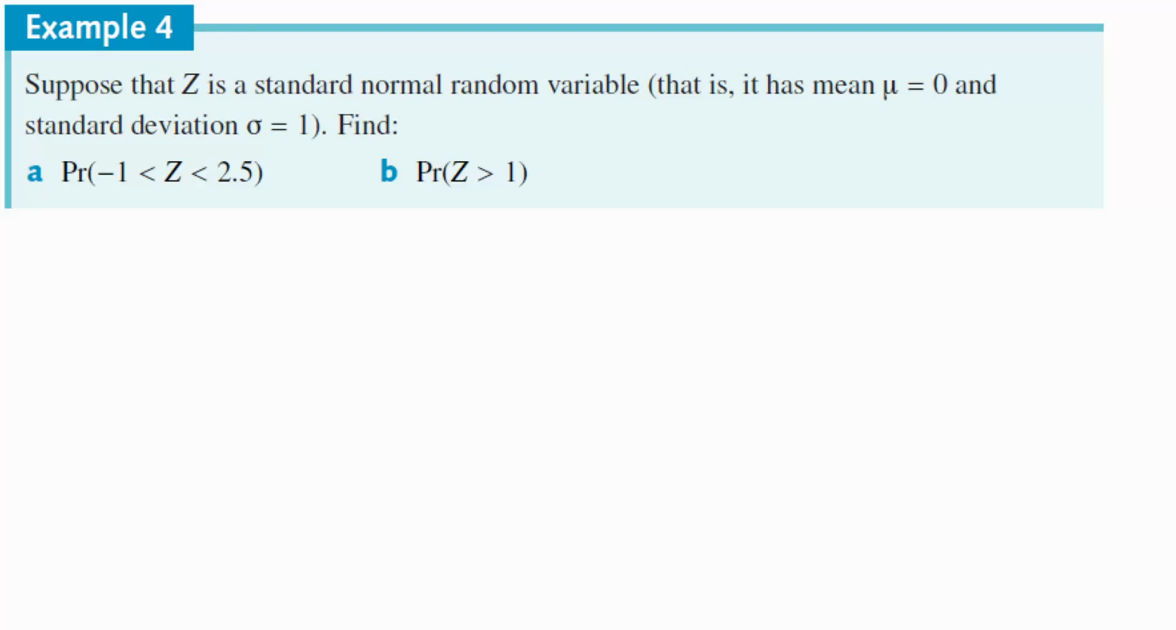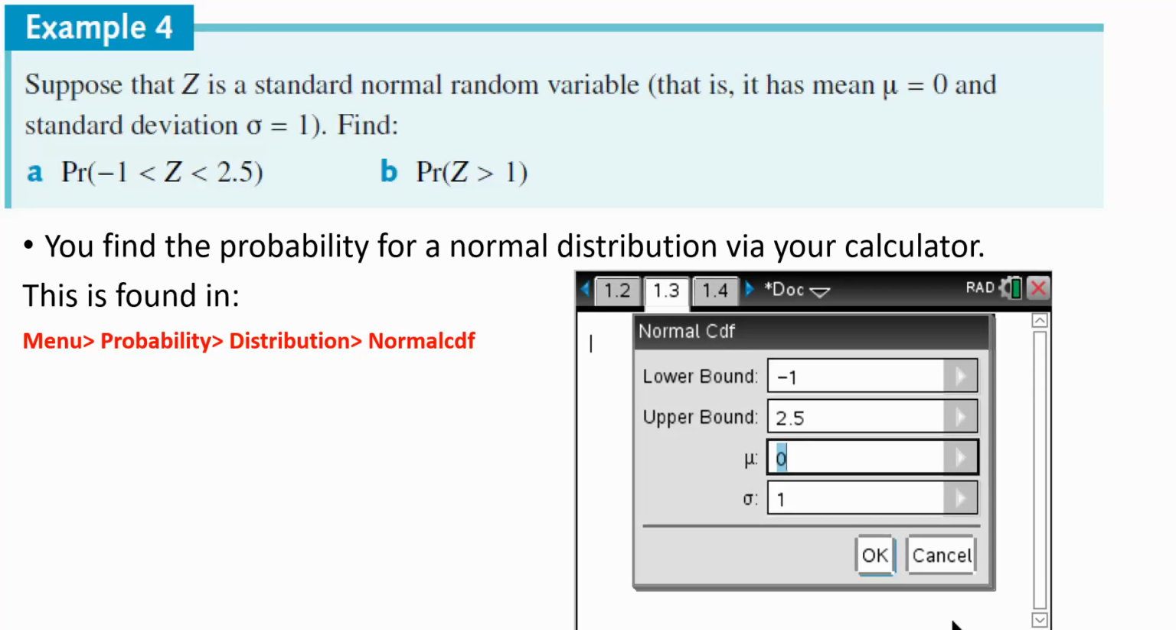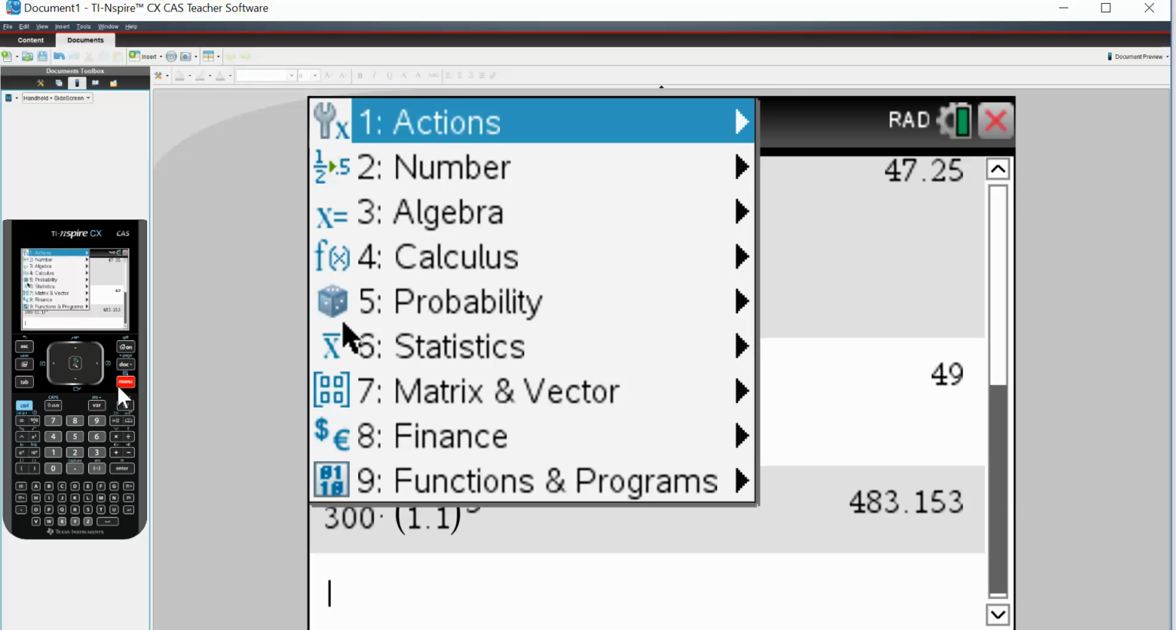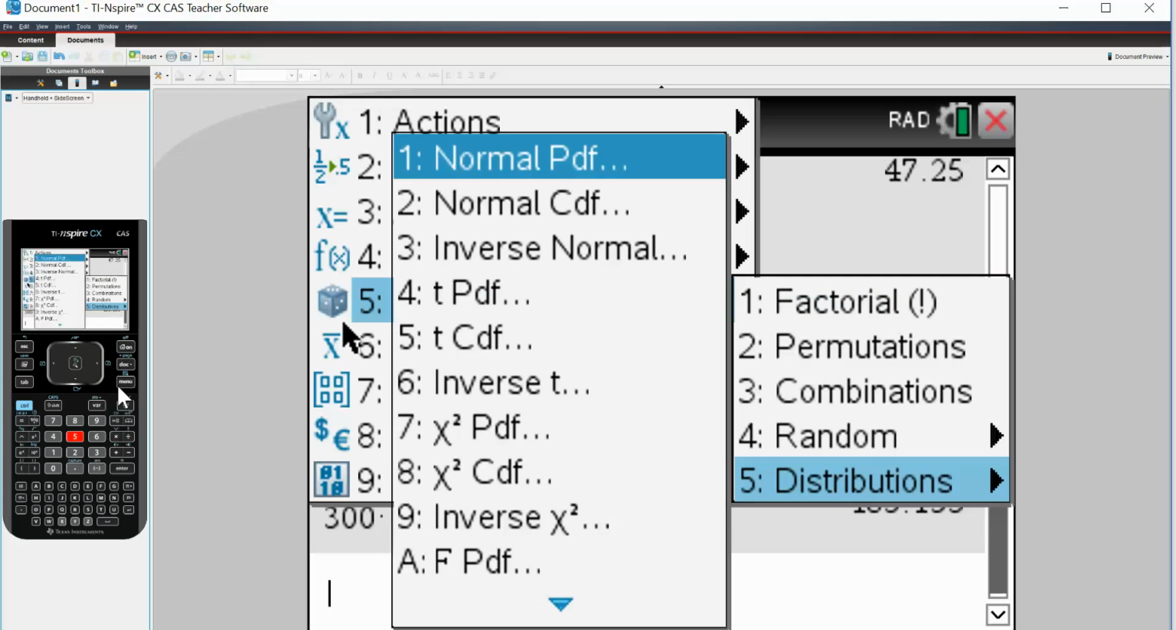Okay, so here we go. To find the probability, this is found in menu, probability distribution, normal CDF. I'll show you on the calculator as we do this. So if you go to menu, 5 for probability, and I'm going to go distributions. So menu 5, and here you've got normal PDF and normal CDF.